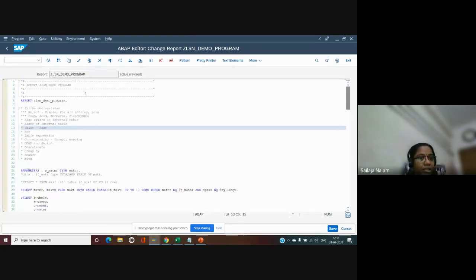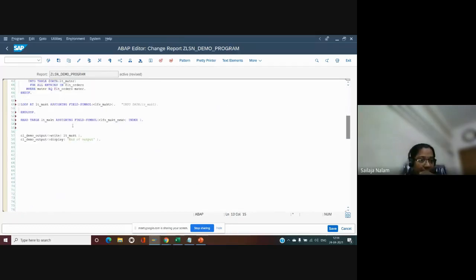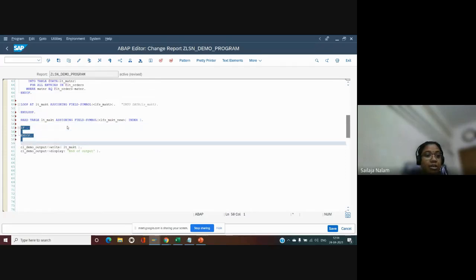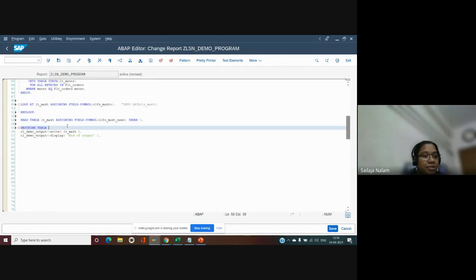Then, the most common thing which I make use of is line exists. Okay, say, we know about describe table, right? Describe table, ls, MAKT, lines, NV lines.